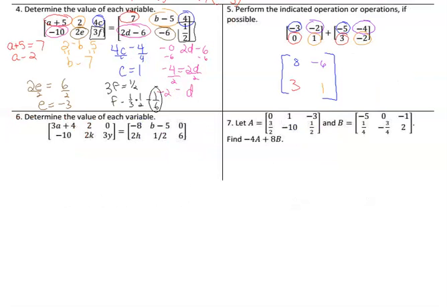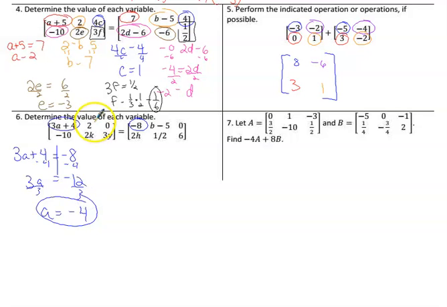Number 6 is just like what we did on number 4. So the top left has to equal the top left. 3a plus 4 has to equal negative 8. So we subtract 4 from both sides, and you get 3a is equal to negative 12. Divide by 3, divide by 3. Negative 12 divided by 3 is negative 4. So a is negative 4. Now to get b, 2 has to equal b minus 5. Add 5, add 5. B is 7.